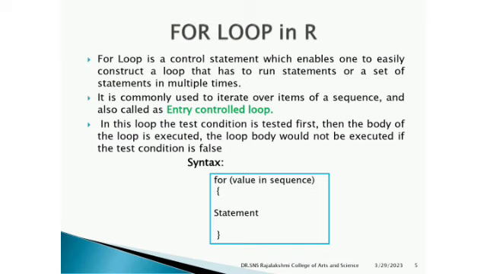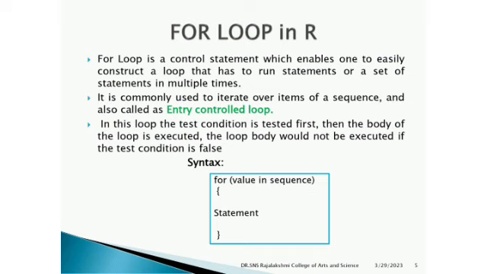So the for loop is commonly used to iterate over items of a sequence and is also called an entry control loop. In this loop, the test condition is tested first and then the body of the loop is executed. The loop body will not be executed if the condition is false.